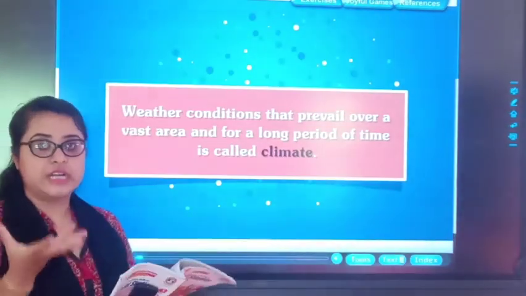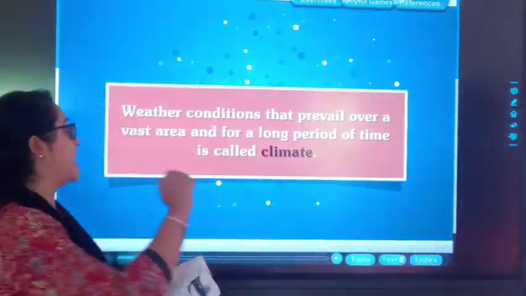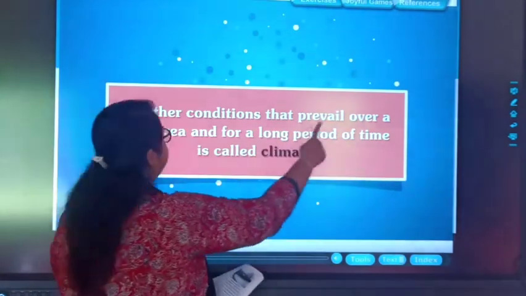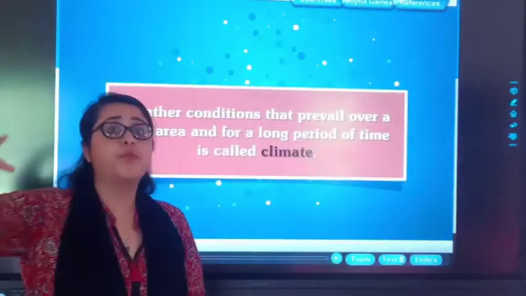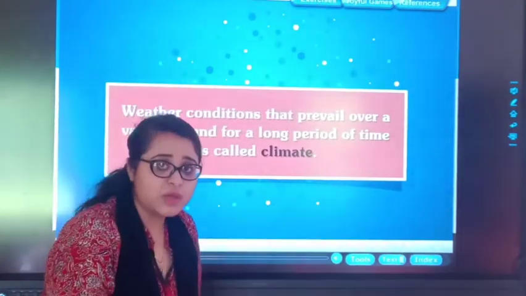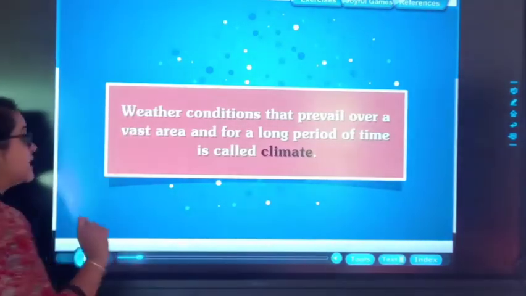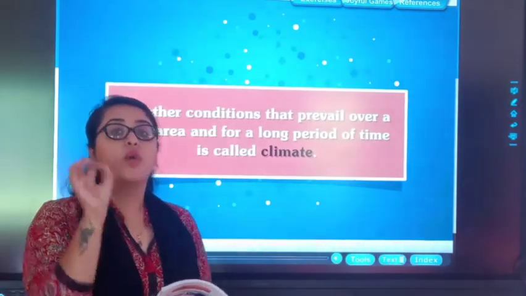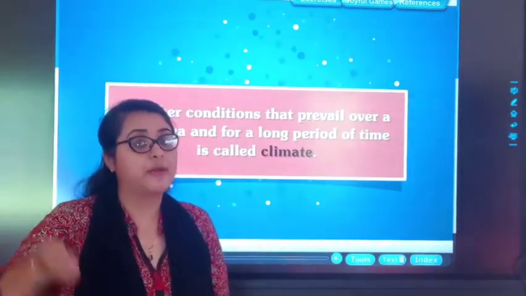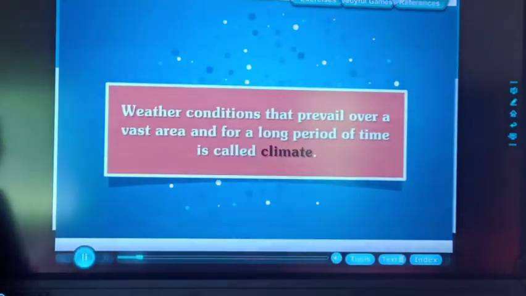A weather condition that persists for some time, a longer period of time. Weather condition that prevails over a vast area. The same weather is in a whole area, and the same weather stays for a longer period of time. Okay students, that situation is known as climate. Okay students, weather keeps on changing day by day, but the climate is the same. Okay?